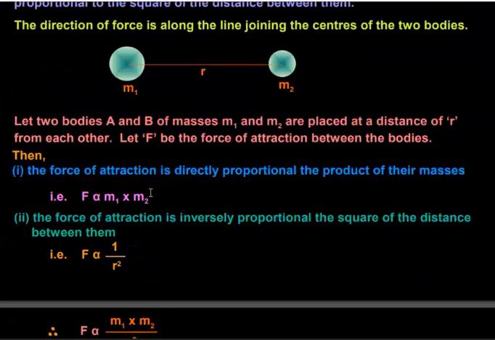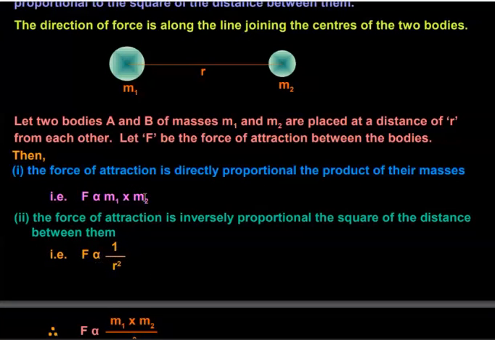According to Newton's law of gravitation, the force of attraction is directly proportional to the product of their masses, that is F proportional to m1 into m2. The next aspect is how this force depends on distance. The force of attraction is inversely proportional to the square of the distance between them, so F is proportional to 1 by r square.